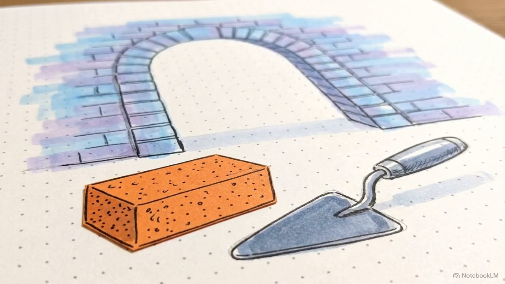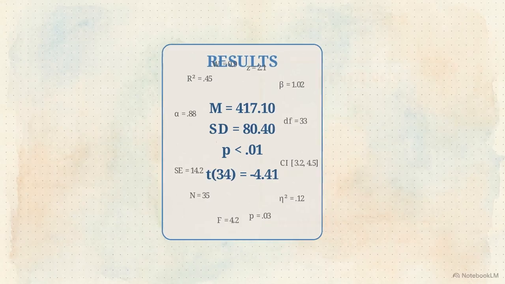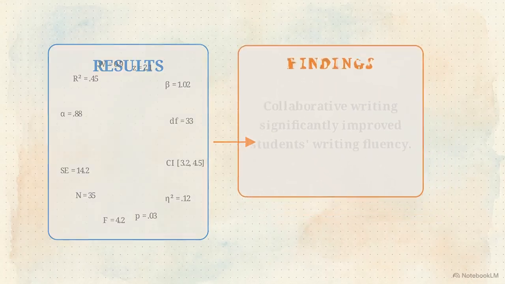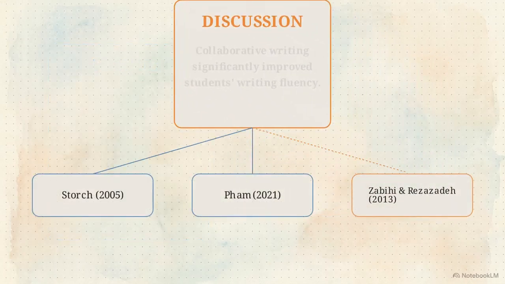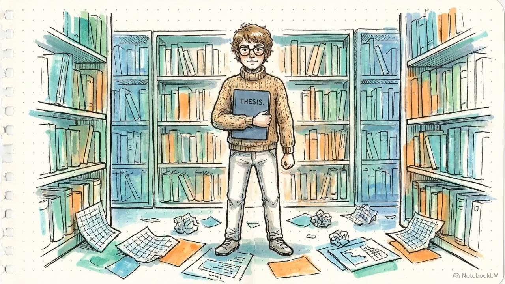A raw statistic is a piece of building material, not a finished structure. Building that structure requires distinguishing three steps: results, findings, and discussion. Results are the summarized output, simply what the math shows. Findings interpret the data to answer your questions, while the discussion evaluates those findings against existing literature. Success in a research paper depends on translation, guiding a reader from a spreadsheet to a persuasive theoretical argument.